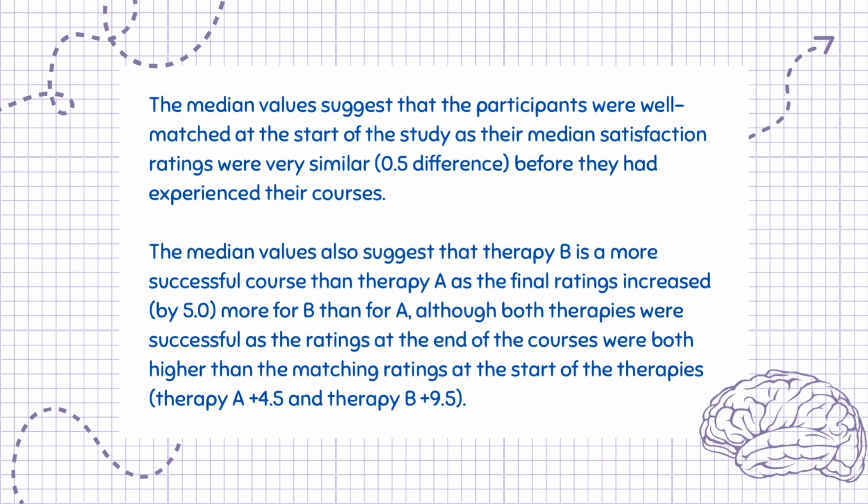The median values also suggest that Therapy B is a more successful course than Therapy A, as the final ratings increased, by 5.0, more for B than for A, although both therapies were successful, as the ratings at the end of the courses were both higher than the matching ratings at the start of the therapies. Therapy A plus 4.5 and Therapy B plus 9.5.